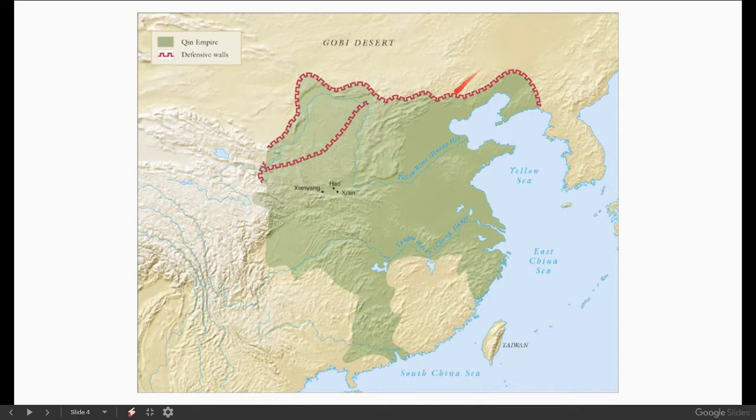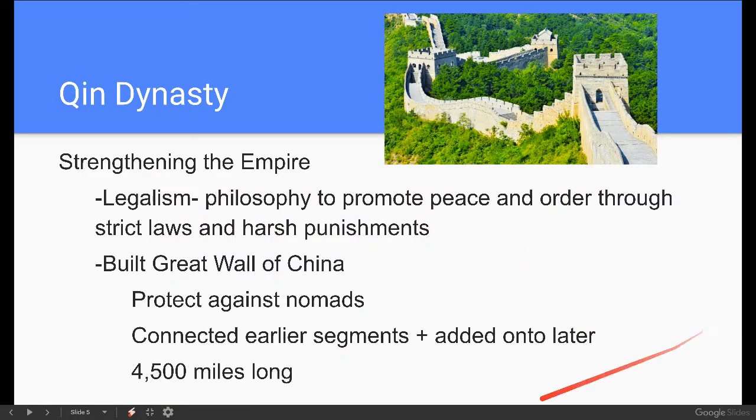Okay, and you can see at the top here some defensive walls, which are going to become the Great Wall of China. So we'll be looking at that as well. So, the Qin dynasty has to come at this issue of uniting these warring states from a position of strength.